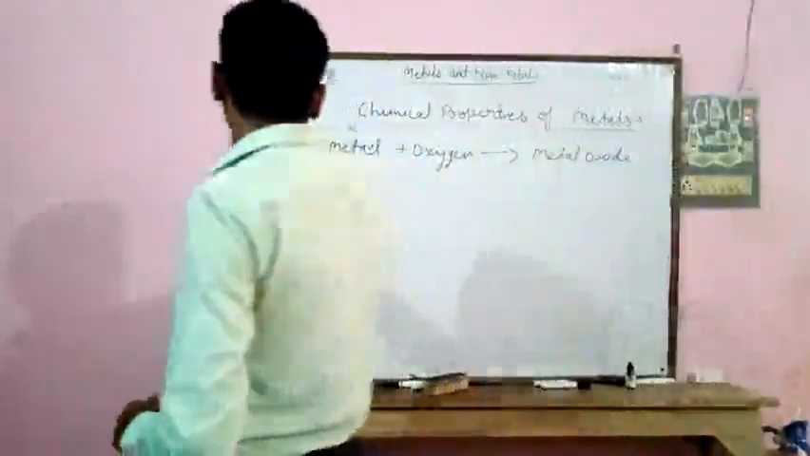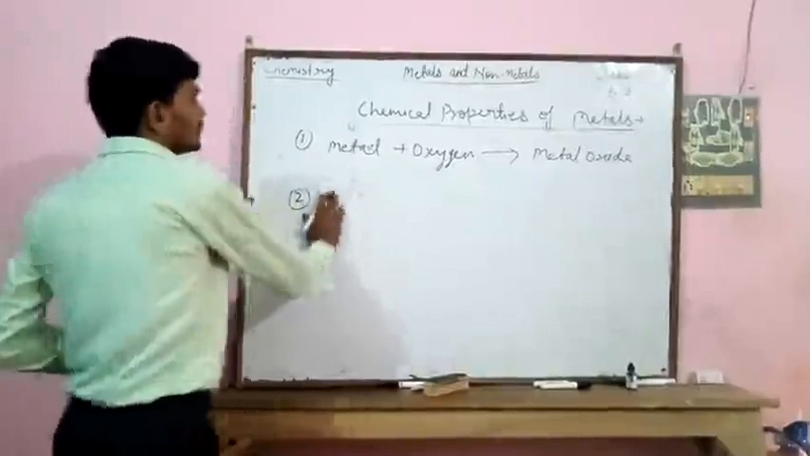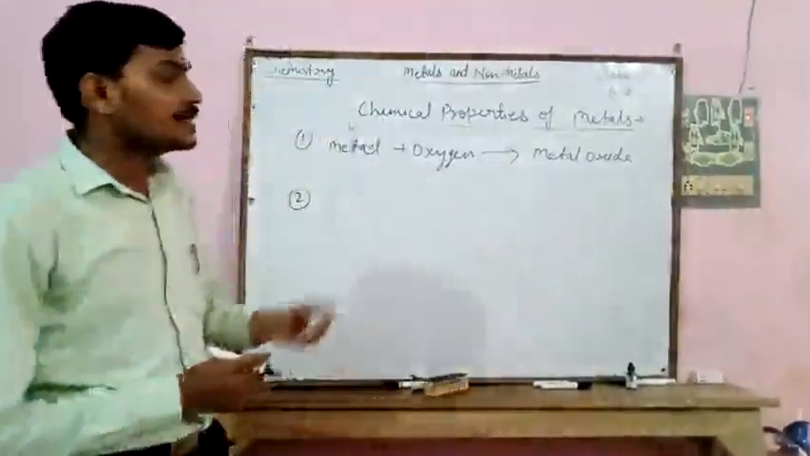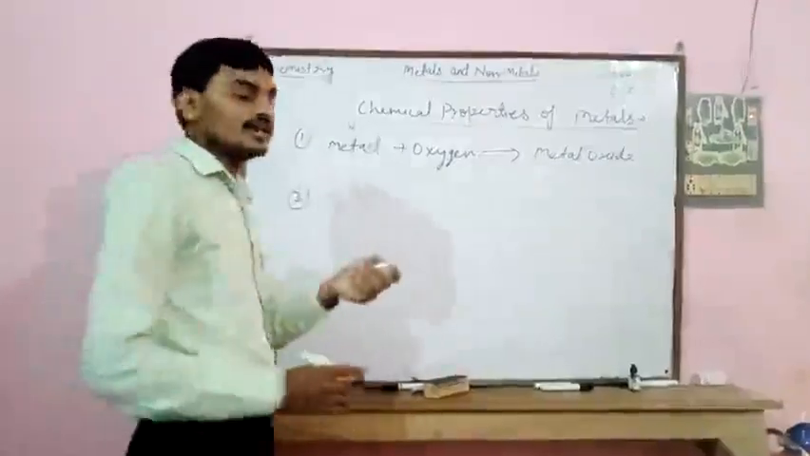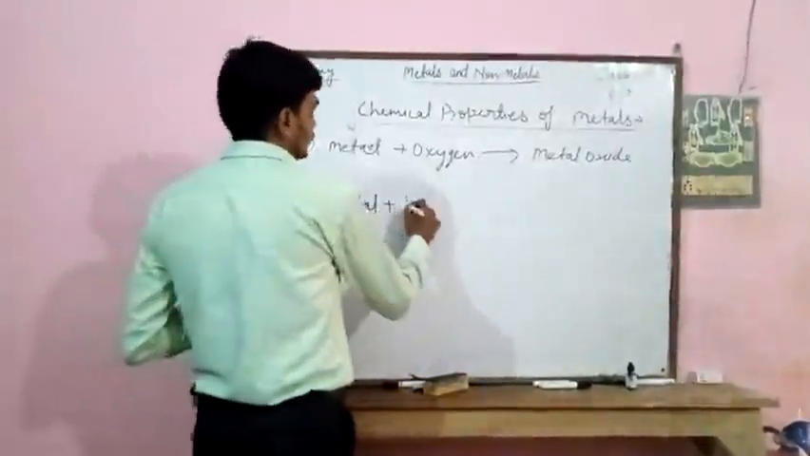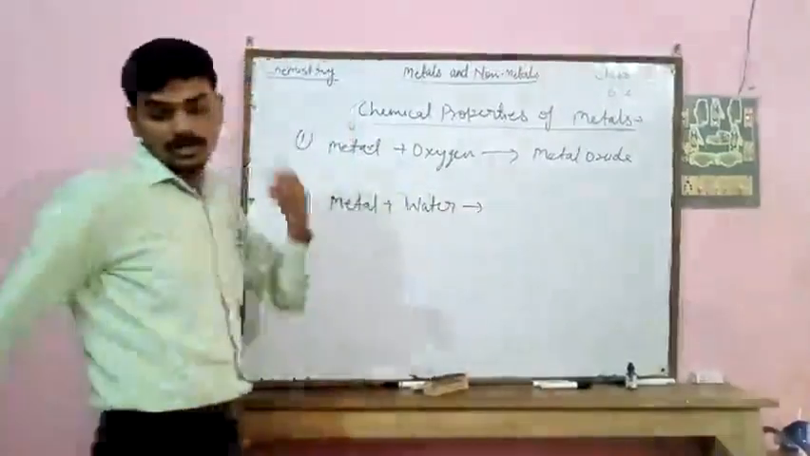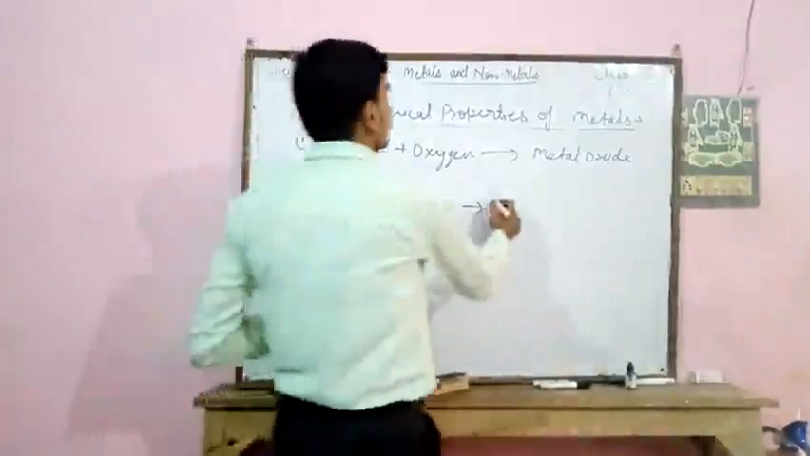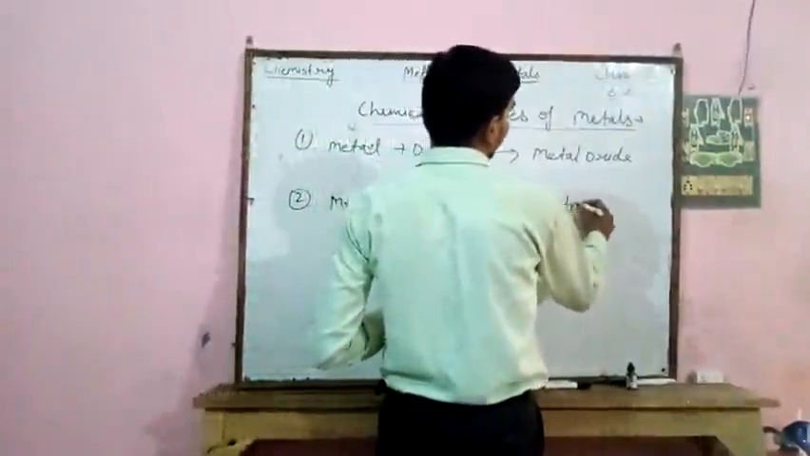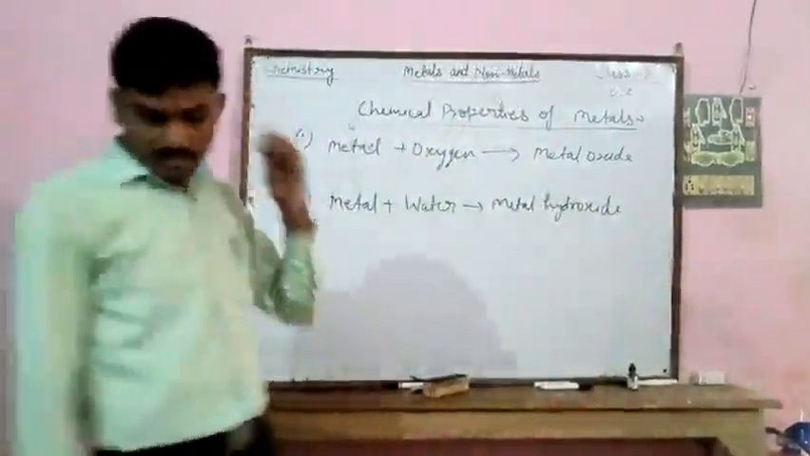Now second property, reaction with water. Second property is reaction of metal with water. So metal reacts with water. It forms metal hydroxide plus hydrogen.